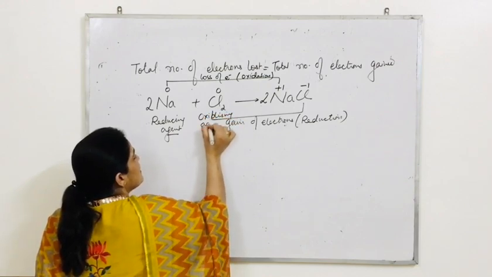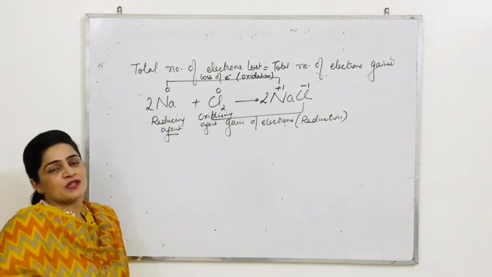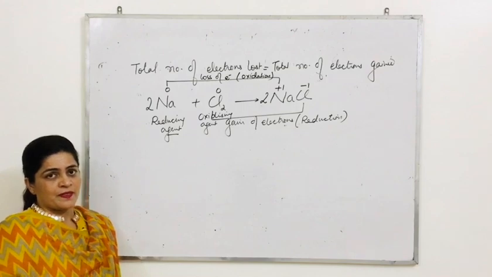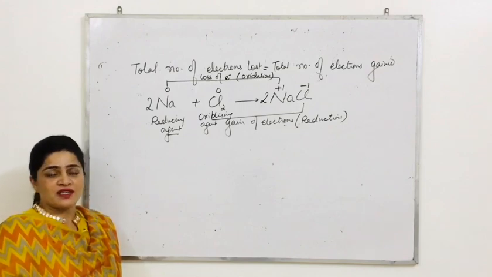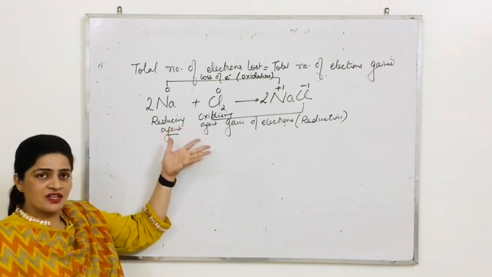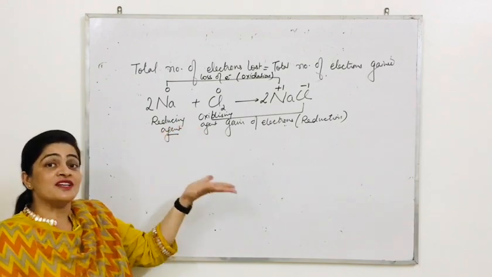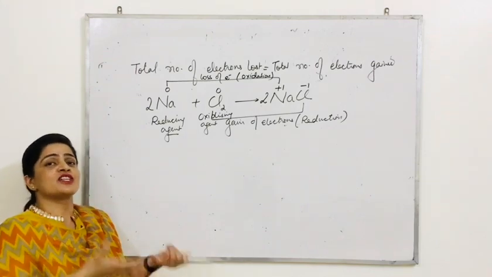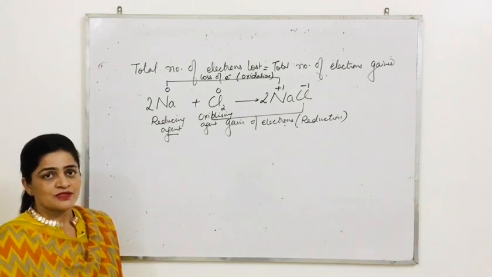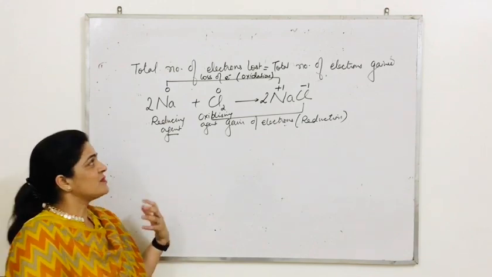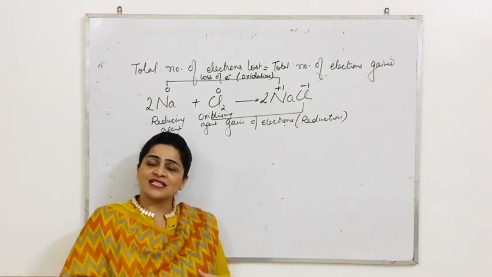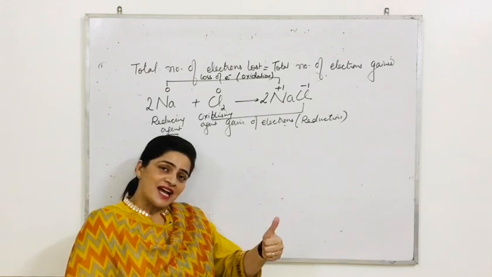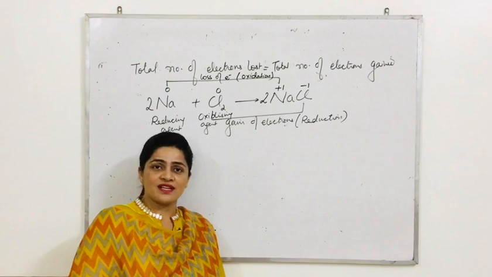If electrons are gained in this case, it is behaving like an oxidizing agent. कितना आसान है समझना. जो ऑक्सीडेशन शो कर रहा होता है वो रिड्यूसिंग एजेंट है, जो रिडक्शन शो कर रहा होता है वो ऑक्सीडाइजिंग एजेंट है. The species which is undergoing oxidation is reducing agent because it is helping in the reduction half, and the substance which is showing reduction is oxidizing agent. अब confusion है ही कहाँ? So there is no confusion. Always remember. That means हमें सिर्फ select करना है कौन सा substance oxidize हो रहा है, कौन सा reduce हो रहा है. अगर हमें पता है कौन सा ऑक्सीडाइज हो रहा है, कौन सा रिड्यूस हो रहा है, तो जो ऑक्सीडाइज्ड होगा वो रिड्यूसिंग एजेंट है, जो रिड्यूस होगा वो ऑक्सीडाइजिंग एजेंट है.